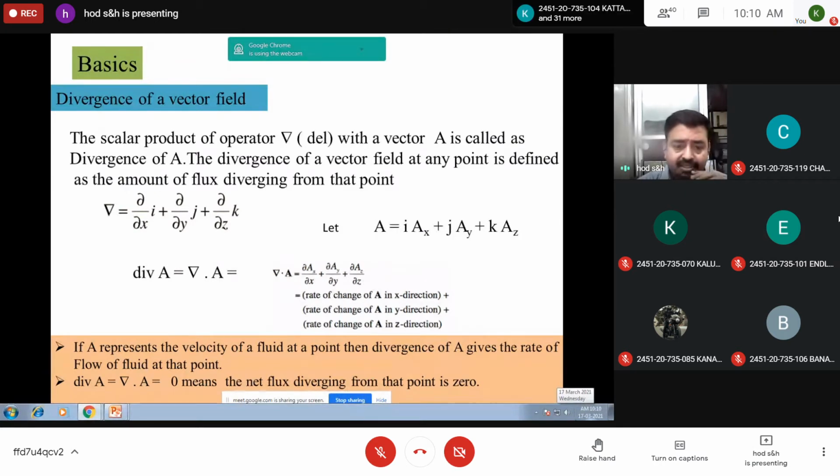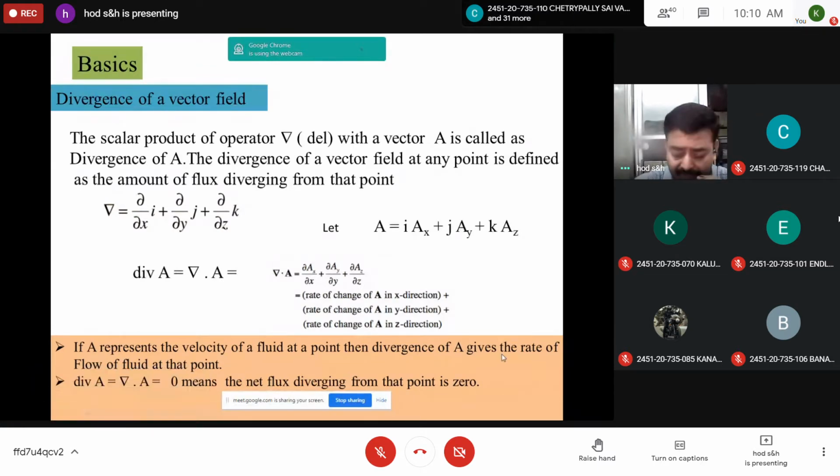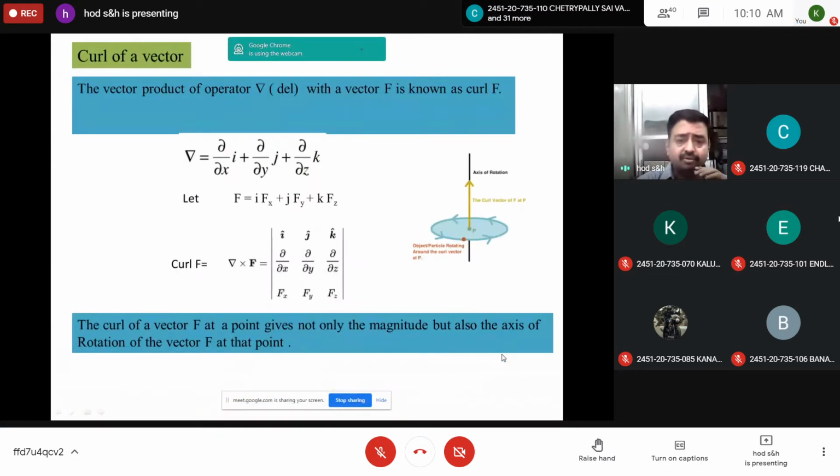And the second one is the curl of a vector field. The vector product of operator del with vector F is called the curl of a vector. So curl of F, or del cross F, in matrix form, you get i j k, dou by dou x, dou by dou y, dou by dou z, Fx Fy Fz. And the curl of a vector at any point gives not only the magnitude but also the axis of rotation of the vector at that point. So it has both magnitude and direction if you calculate the curl of a vector.